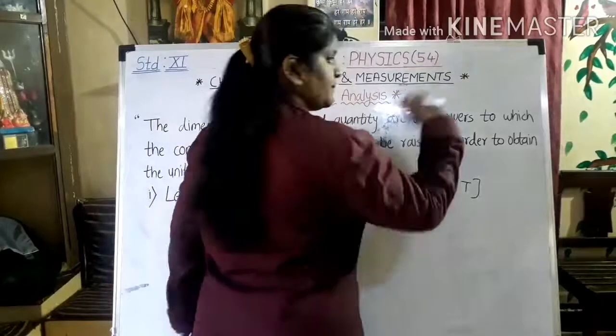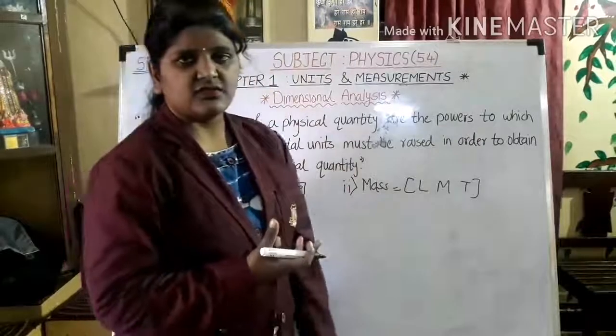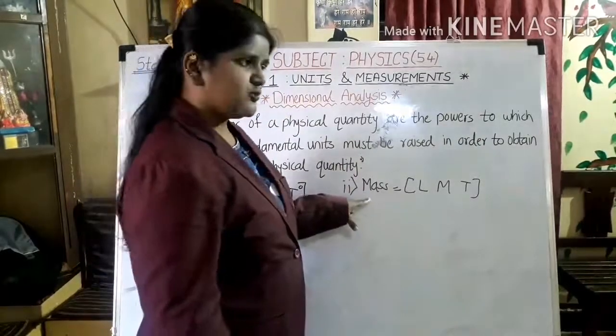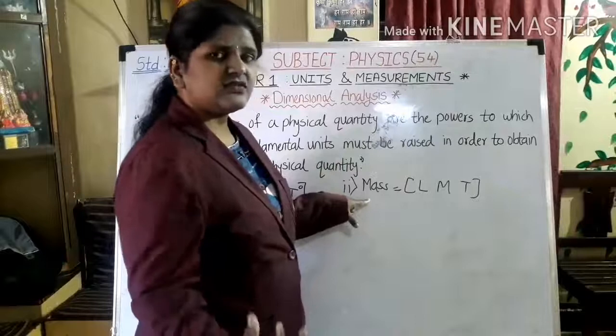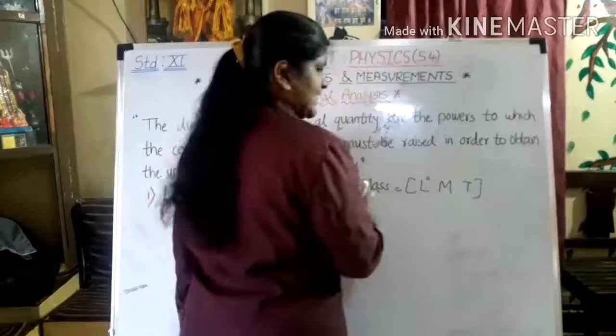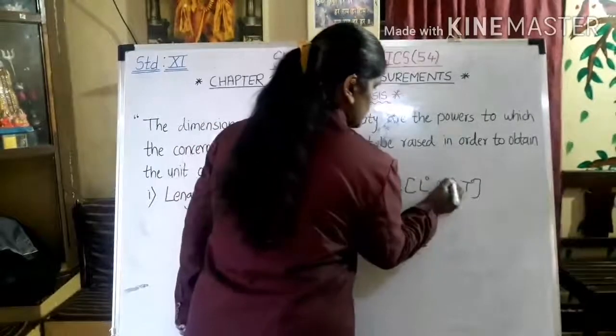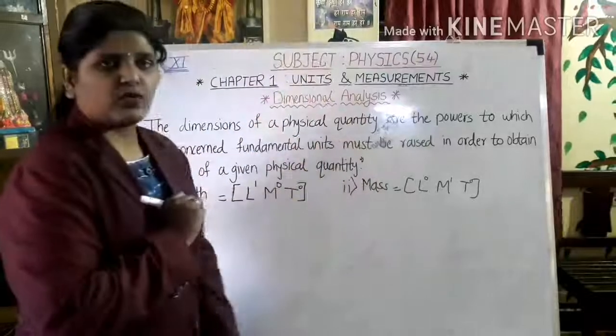And you have to raise the power. Now, when mass is being considered, is length being considered? No. So length is not there, so I will write 0 over here. Is time there? No. So I will write 0 over here. Only mass is there. So I will write M1 over here.